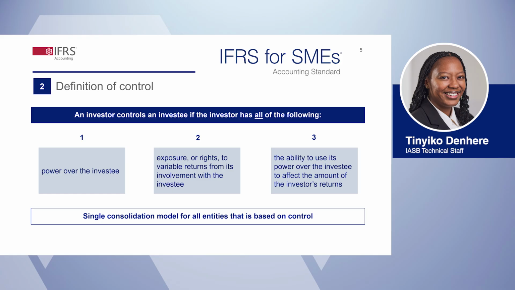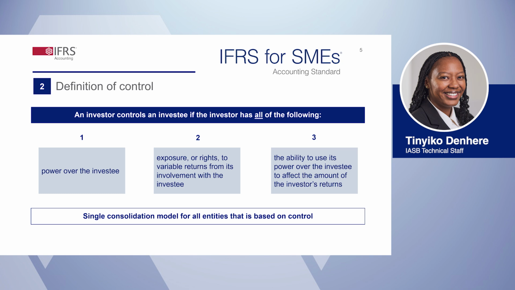Let's start with the definition of control. Section 9 requires an investor, regardless of the nature of its involvement with the investee, to determine if it is a parent by assessing whether it controls an investee.